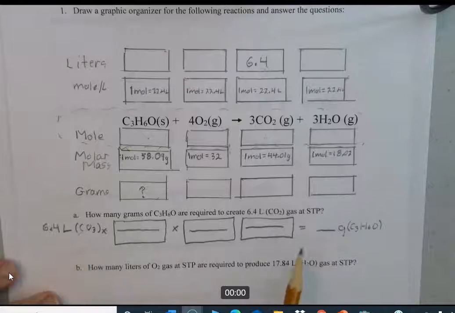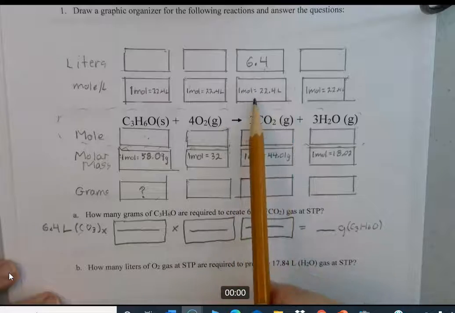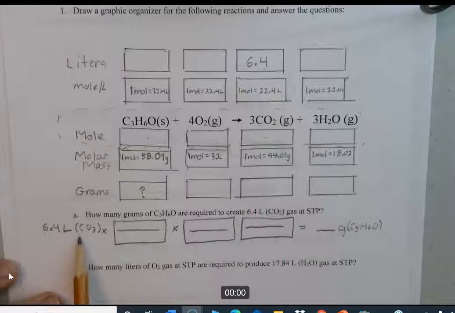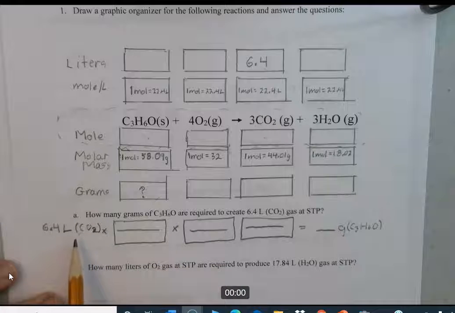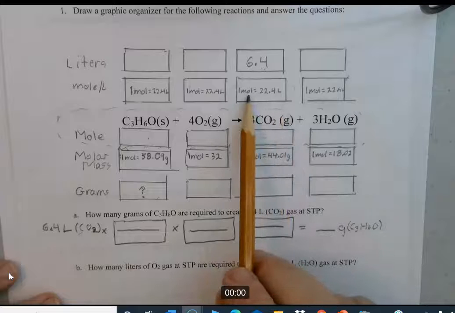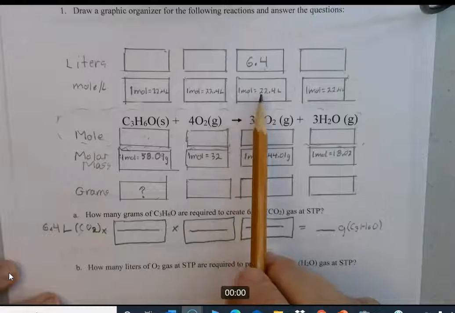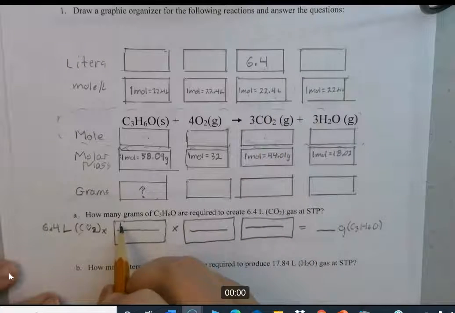Okay, from what we know to what we don't know, there are 3 conversions involved. So the first one is simply this one right here. Okay, and we have liters of CO2, and that needs to cancel out. So we're going to have to put 1 mole of CO2 for every 22.4 liters of CO2. 22.4 liters CO2 is going to be on the bottom.